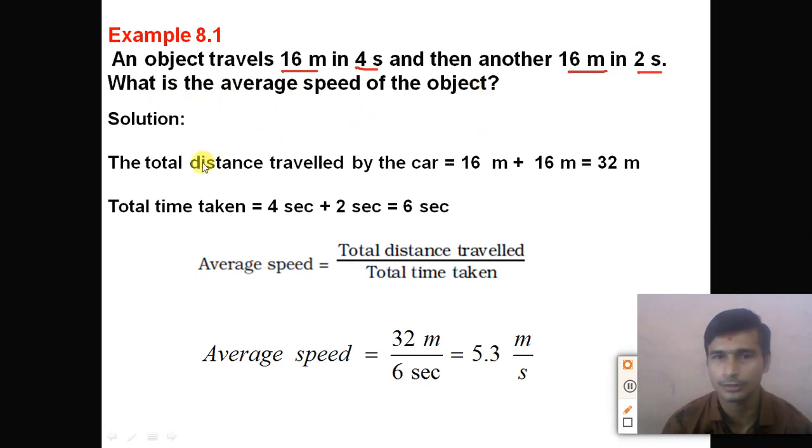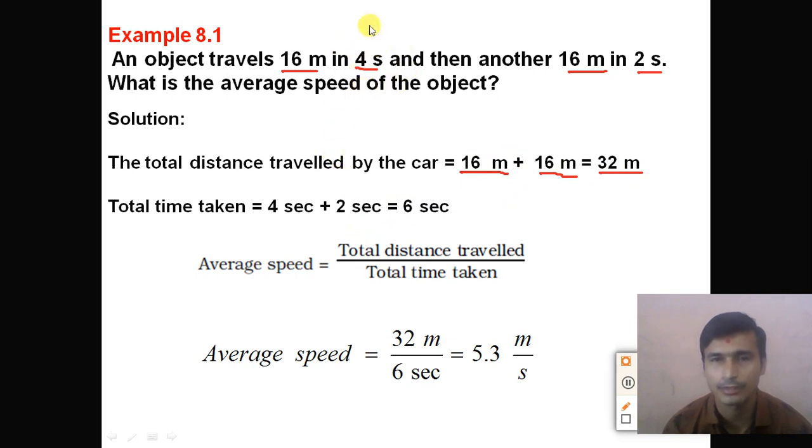So dear students, as in the previous example, the first distance covered is 16 meter and another distance covered is also 16 meter. So the total distance covered is 32 meter.